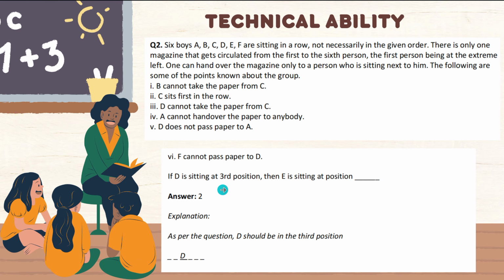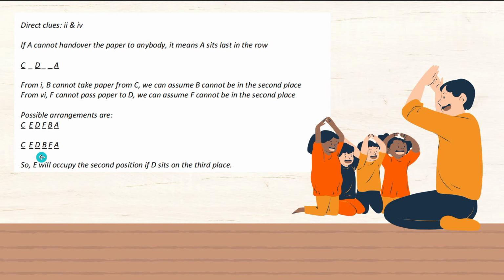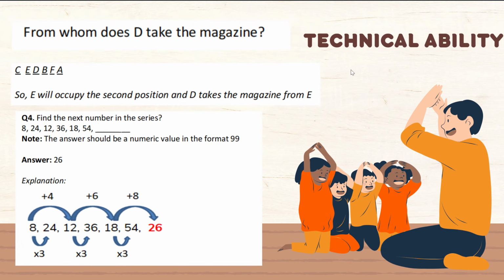If D is sitting at third position, then E is sitting at which position it is asking for? Then third position is D. Then which position is E? That means he will occupy the second position if D sits in third place. That is the answer for this question. And some questions are based on this only. We have got the arrangement based on the conditions.